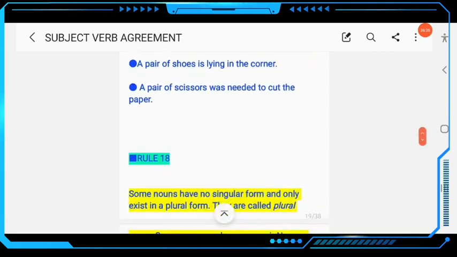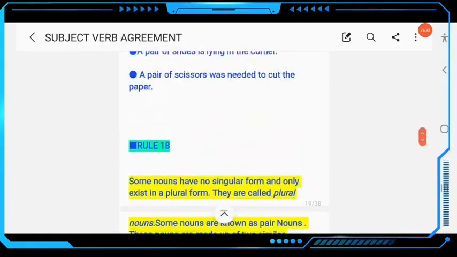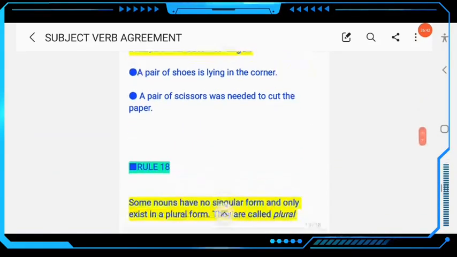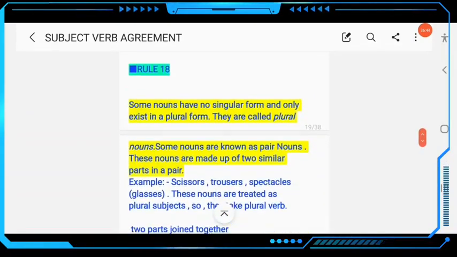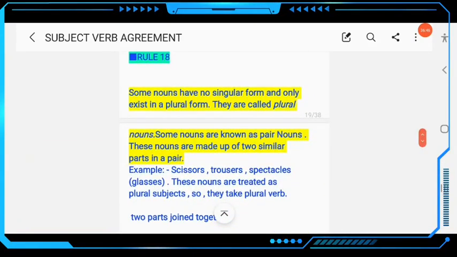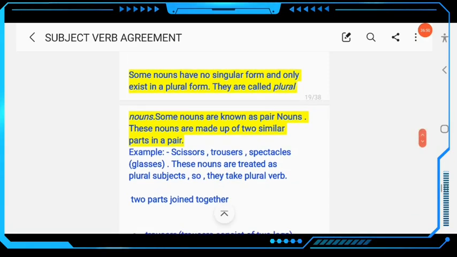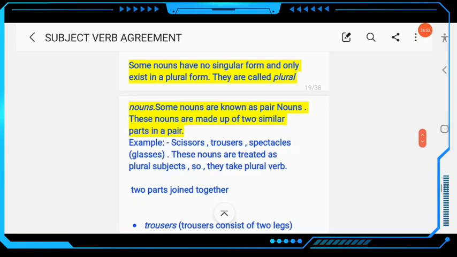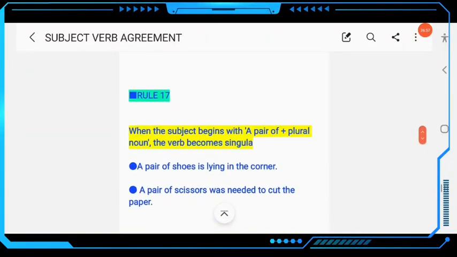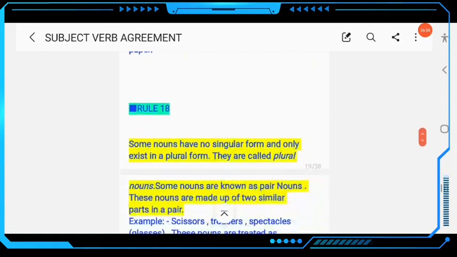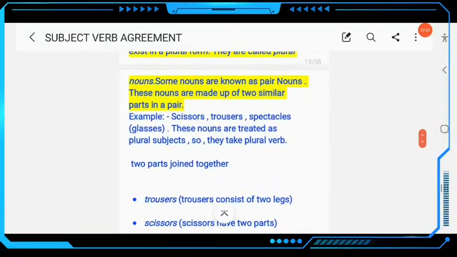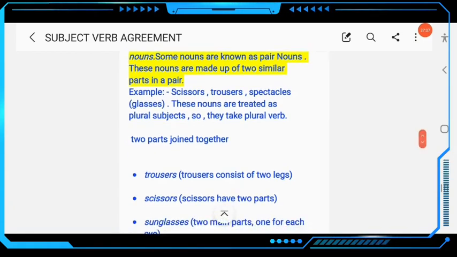Then next, we come to rule number 18, okay. This is just the opposite of rule number 17. Here, rule 18: some nouns have no singular form and only exist in plural form. They are called plural nouns. Some nouns are known as pair nouns. These nouns are made of two similar parts, as we have discussed in the previous rule, okay. Scissors, trousers, spectacles, glasses, okay. These nouns are treated as plural subjects. They take a plural verb, okay.